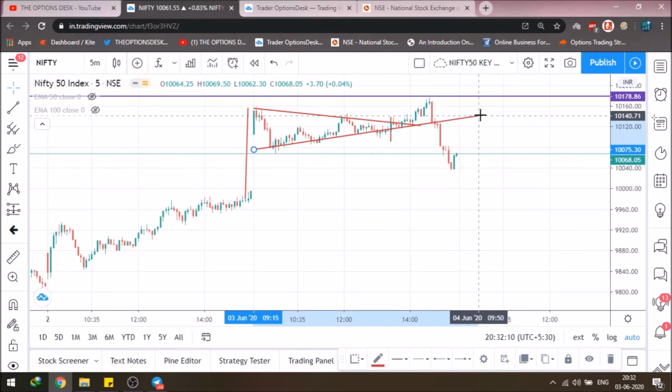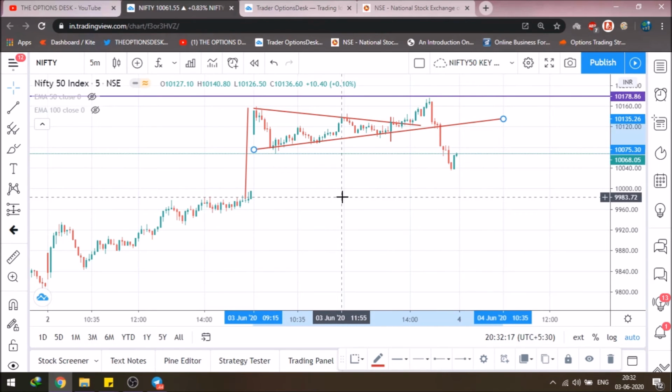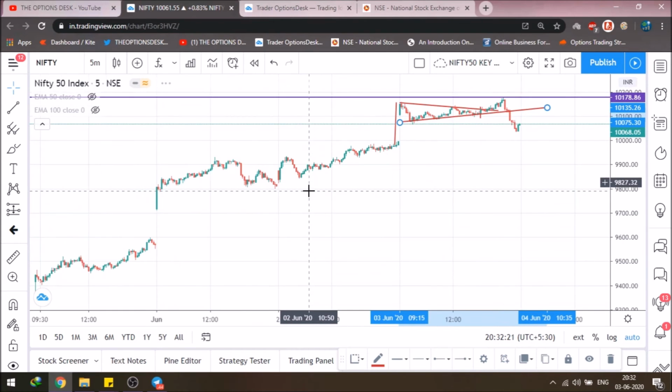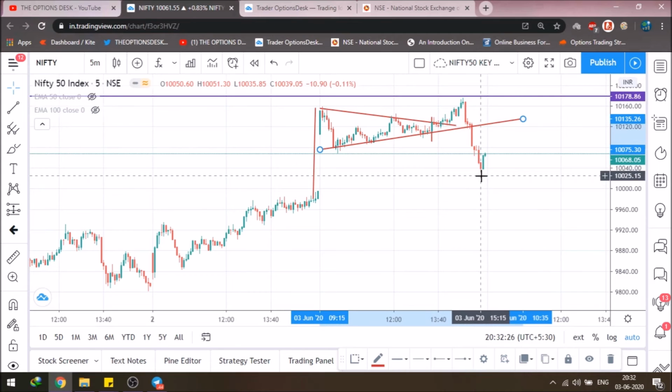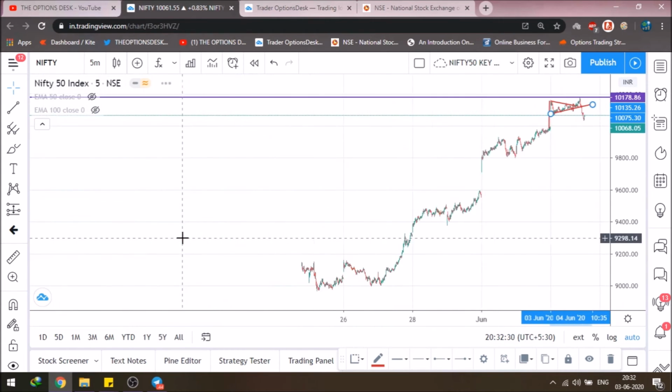If I had extended this support line into the future, this support line would have broken, and the Nifty 50 went on to test this level. Today there was not much gap filling, and everyone was hoping there would be gap filling, but the Nifty 50 did not. So if it has given support at this level, there must be a previous support, or a major support at the level of 10,040. Let's see if there is any, or whether the Nifty 50 support was fake.